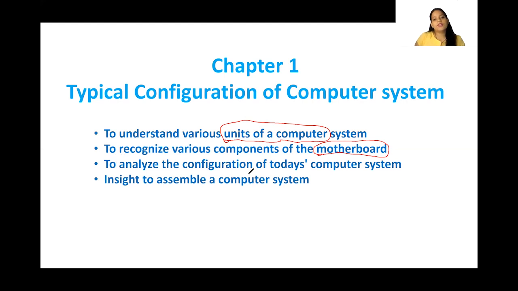Next is to analyze the configuration of today's computer system. By configuration, you mean what are the various parts we combine in order to make a computer system, which we will learn. Next is insight to assemble a computer system. At the end of the chapter, you will learn a very small part where you're going to learn how to assemble and what are the requirements to do the same.